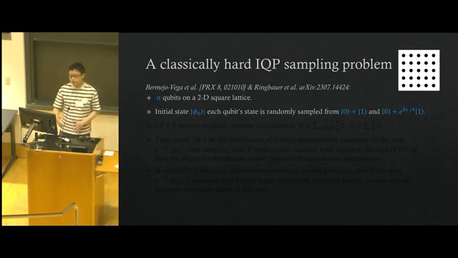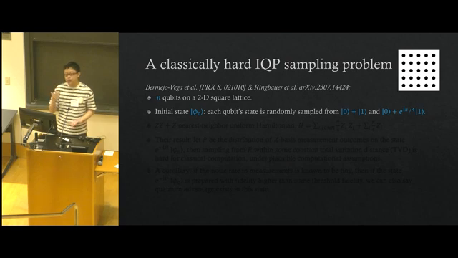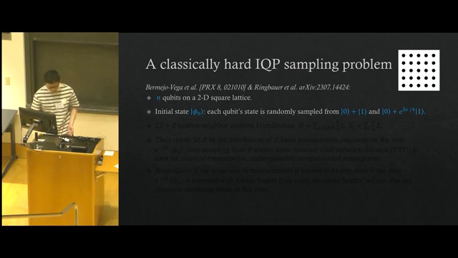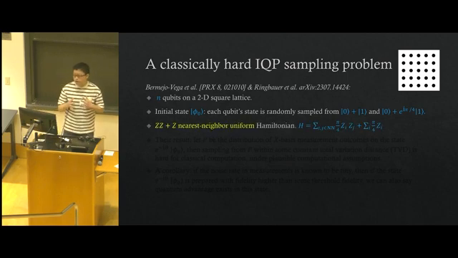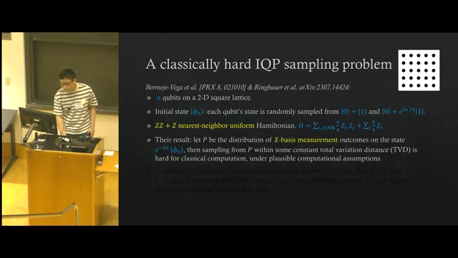The initial state of the system is denoted by phi naught, and it's a product state. Every qubit in the state is randomly sampled from a plus state or a plus state with a fixed relative phase between the 0 and 1, which is pi/4. And it supports some Hamiltonian evolution, which is a ZZ plus Z nearest-neighbor uniform Hamiltonian. So it's quite a simple Hamiltonian. It's just the sum, where NN denotes nearest neighbor, of the Z_i Z_j terms and Z_i terms, and all coefficients are just pi/4.